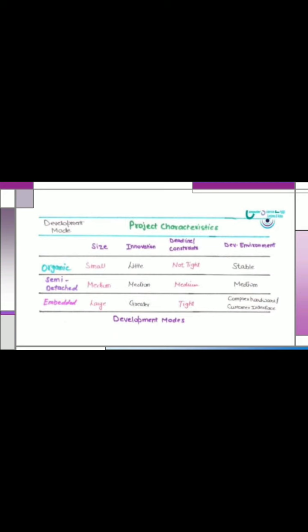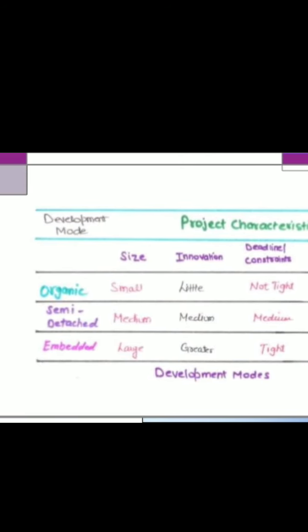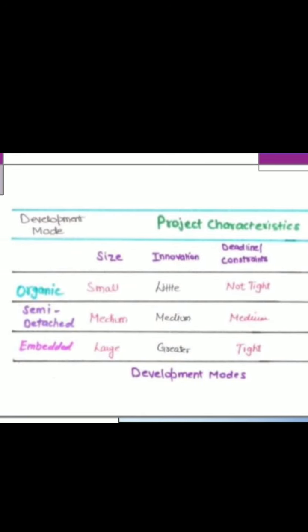Now let's differentiate between the development modes and see how to categorize them, by size, innovation, deadline, and development environment. First one is the organic mode. In organic, size is small, then innovation is small also, then the deadline is not tight, and the environment is stable. It is a static model.